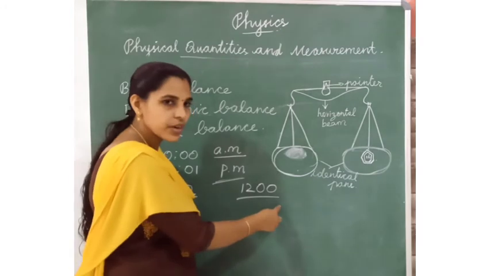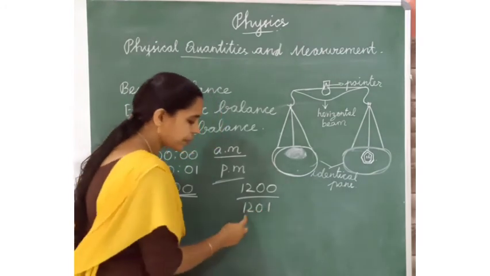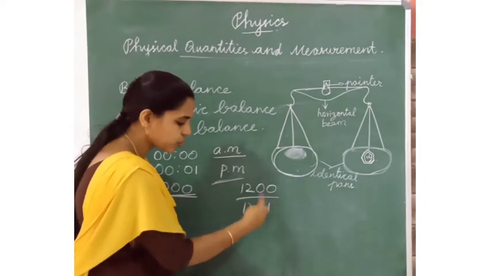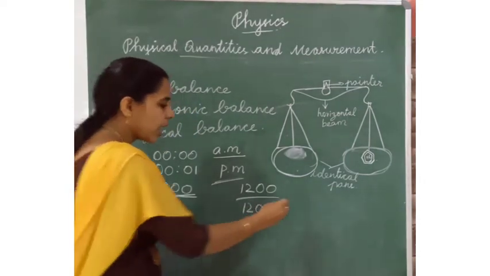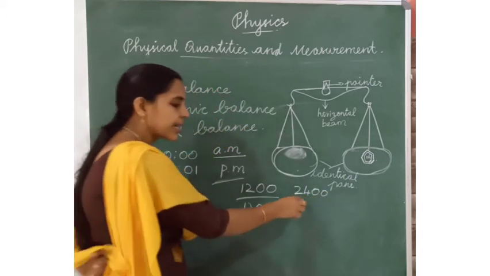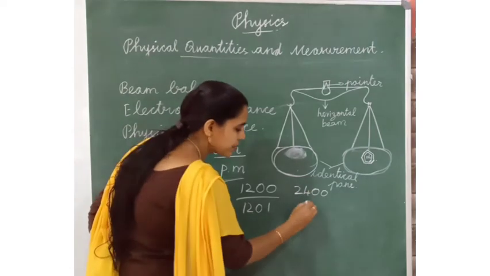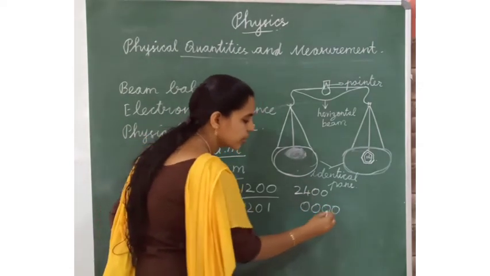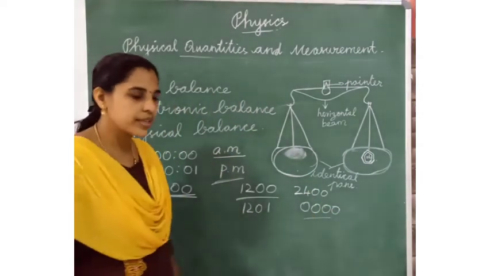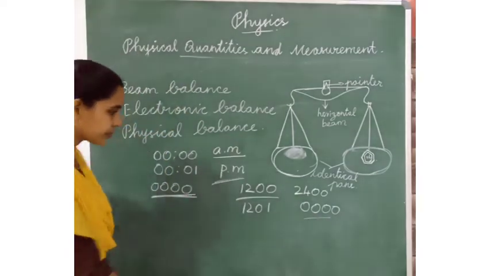After 12 hours they use 12:01, that means 12 hour 1 minute, then 12 hour 2 minutes, up to 24 hours. In that 24 hours we find the time 00:00. This is the midnight time. Okay, midnight. This is the 24-hour clock.